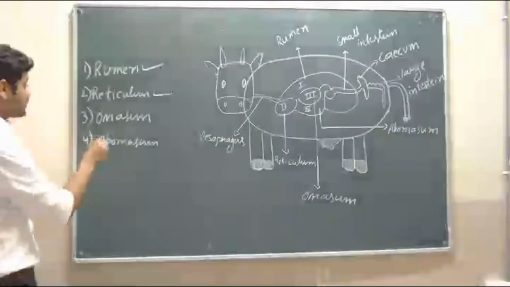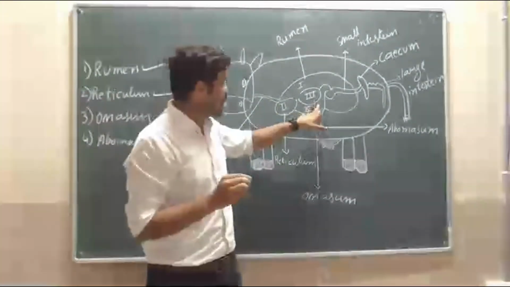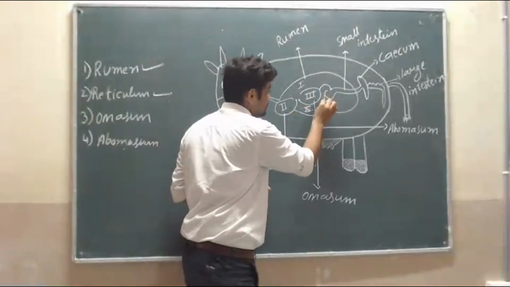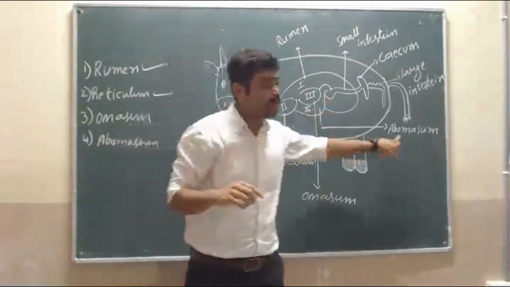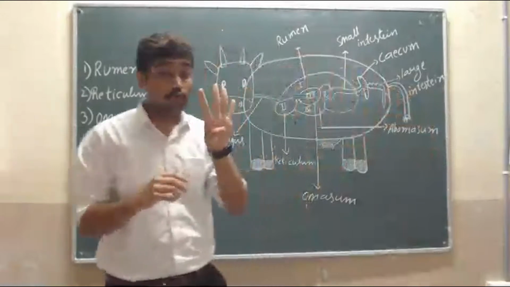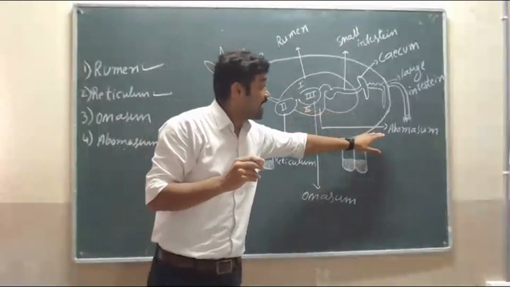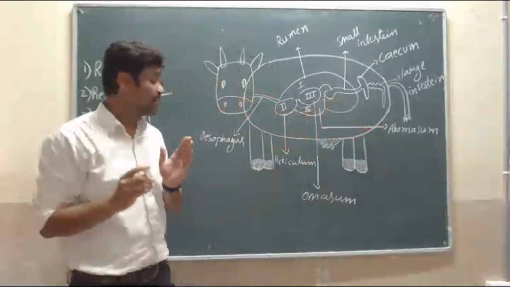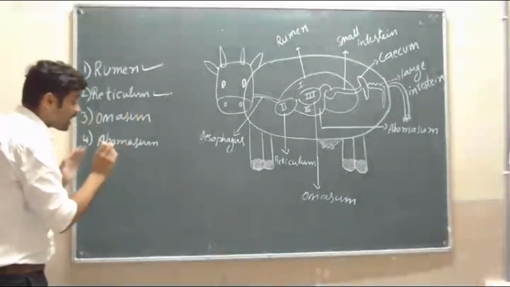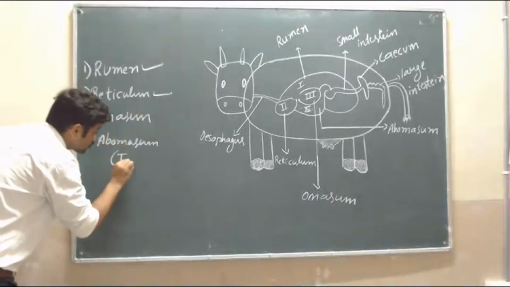Then what is the fourth chamber? Abomasum. This area is called the abomasum. This is the fourth chamber of the stomach where the protein is digested, and it is also called the true stomach.